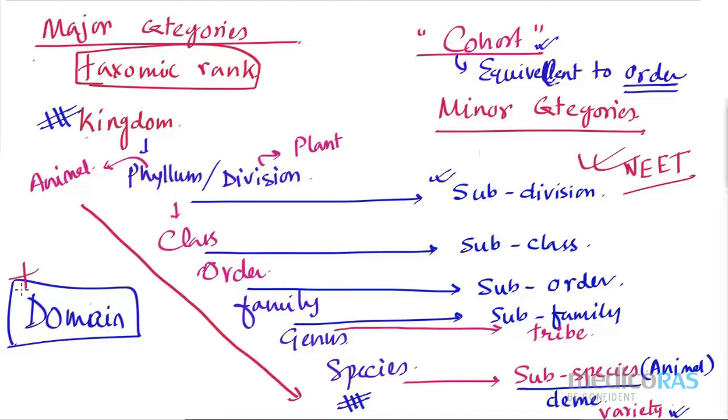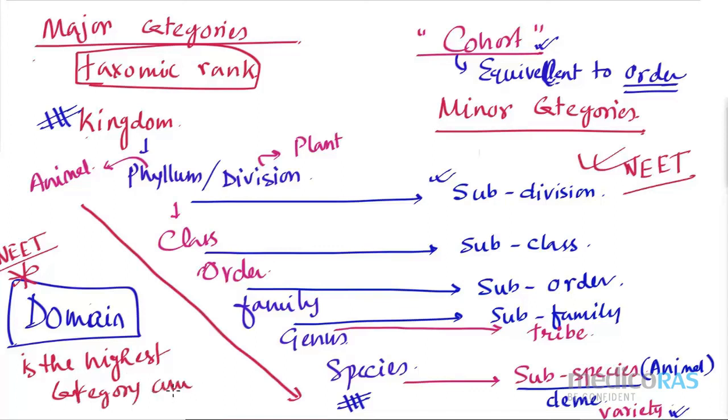Do not write for the board examination. Only entrance, just mention it that domain is the highest category among the major hierarchy of classification. How many domains we have total? 3 numbers of domains we have. That we will see in the biological classification, not now.